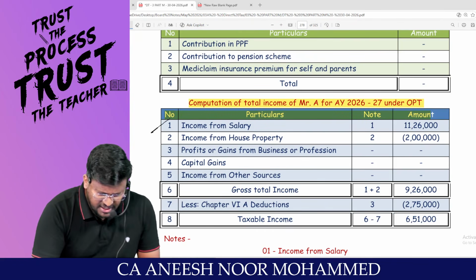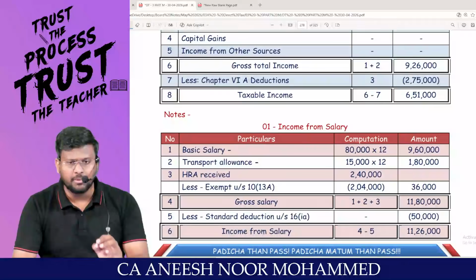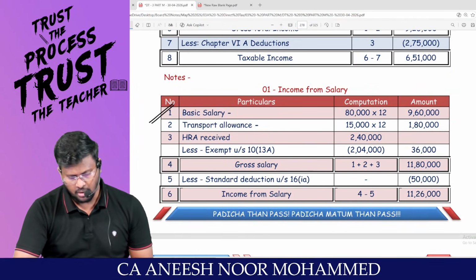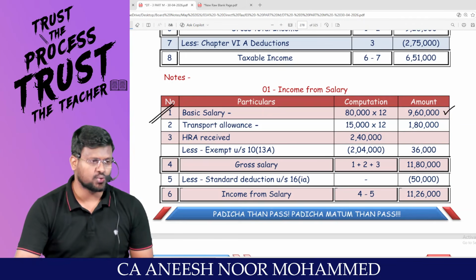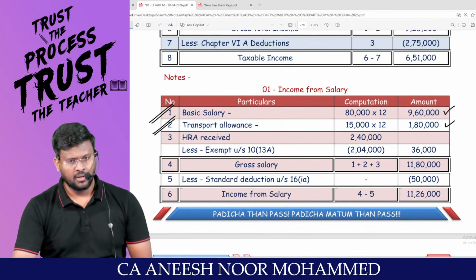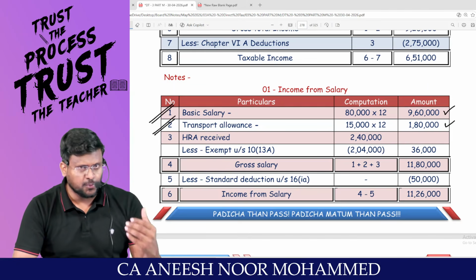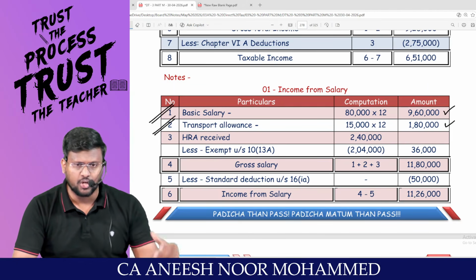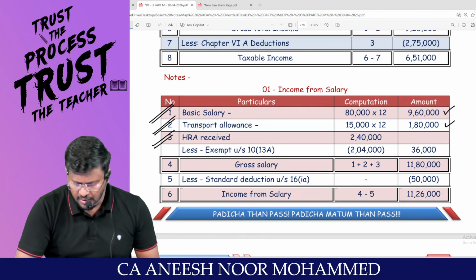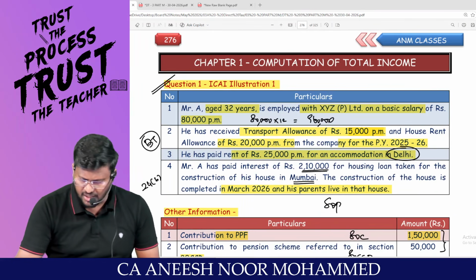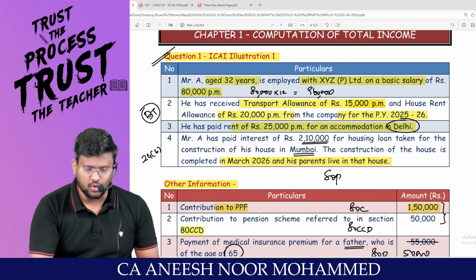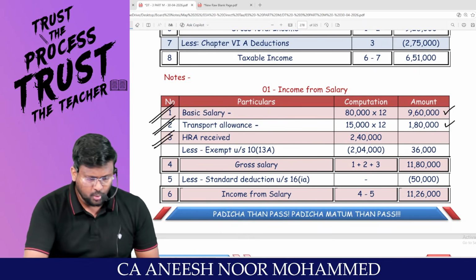Income from salary: yes, there will be a change in income from salary because of standard deduction. Will the basic salary change? No, the same basic salary, 9,60,000. Will the transport allowance change? No, it is fully taxable, because they have not said that transport allowance has been used for official purposes. HRA received: what is the HRA per month? HRA of 20,000, so 20,000 into 12 is 2,40,000.